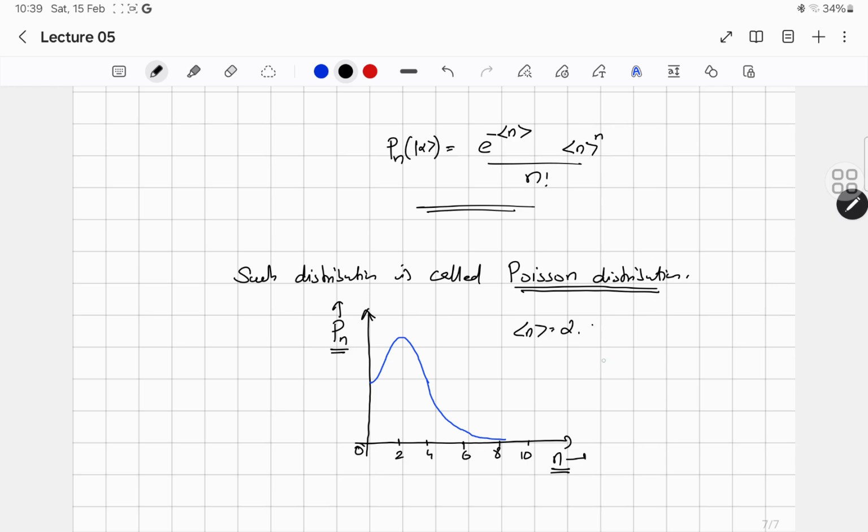So if you have a coherent state ket alpha, remember it is basically a superposition of many states. Let us expand it.